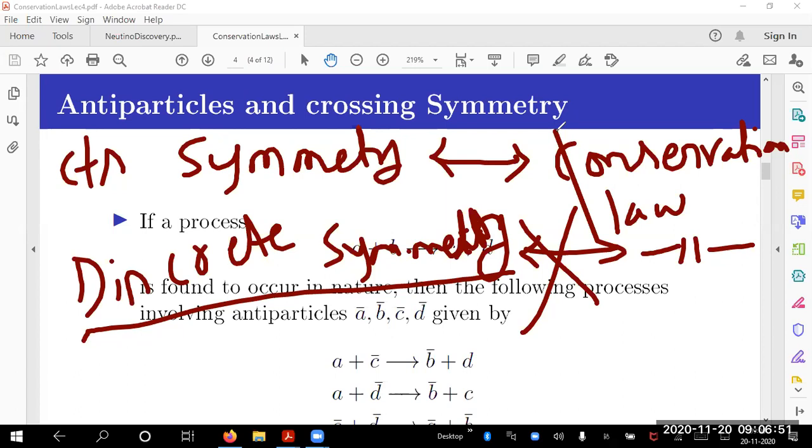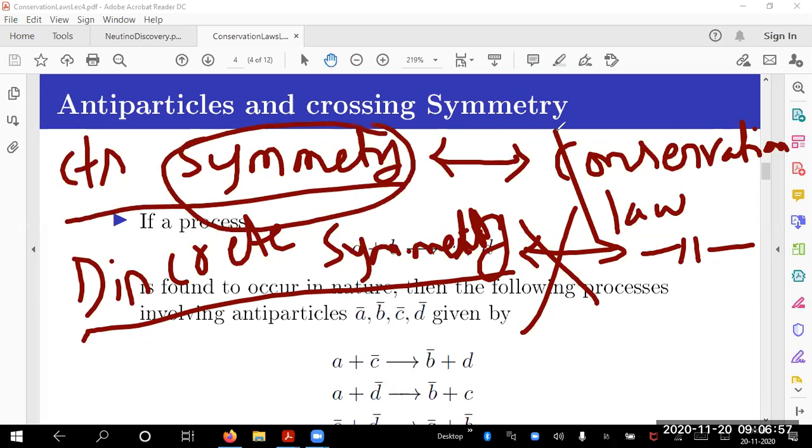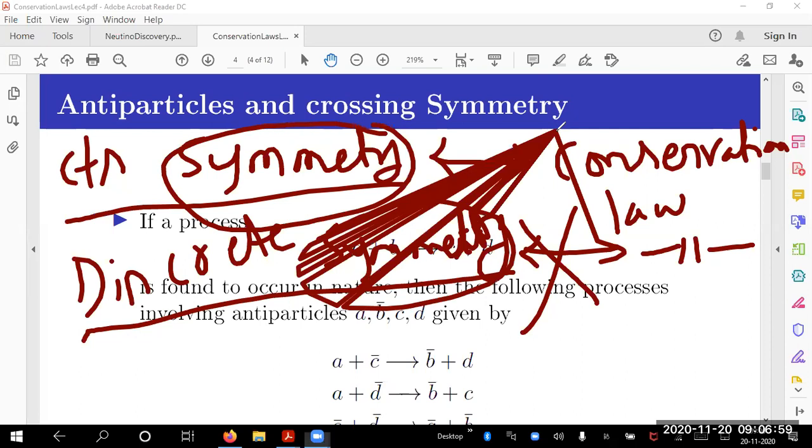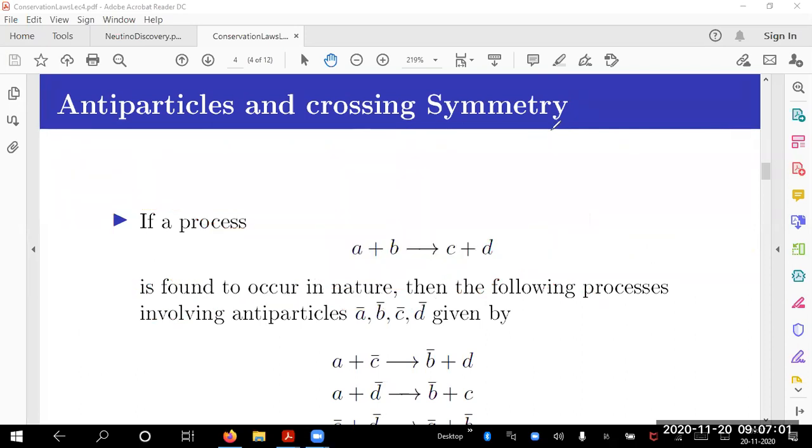To experimentally observe something, I will take the help of symmetry, continuous as well as discrete. That is the whole idea. We are depending on continuous as well as discrete symmetries, and then asking what we should expect experimentally, because only experiment can give me inputs to develop my theory.